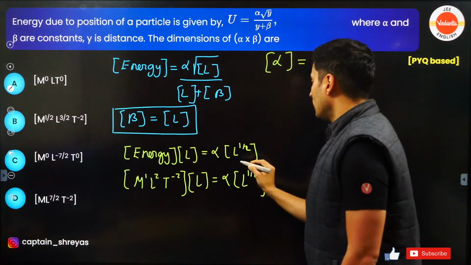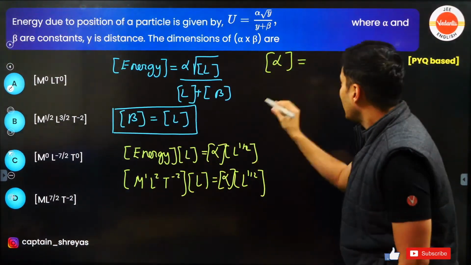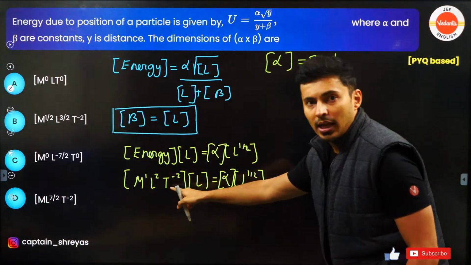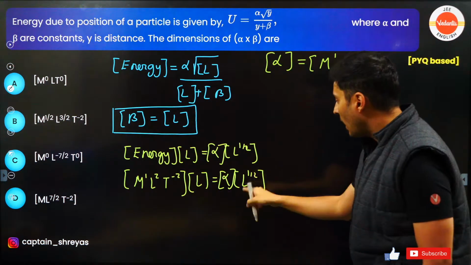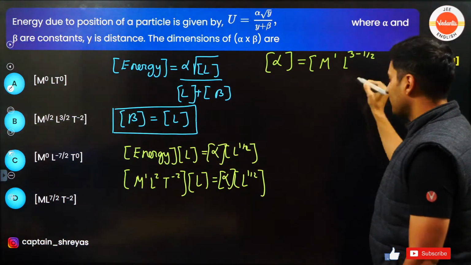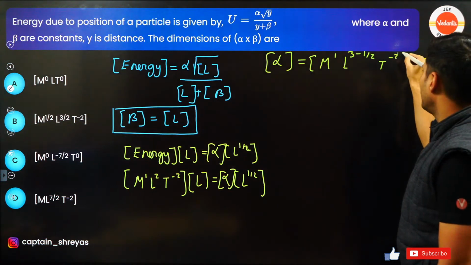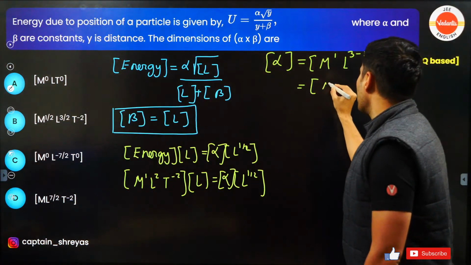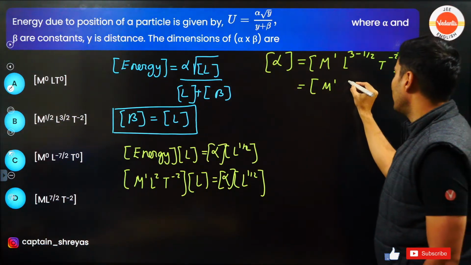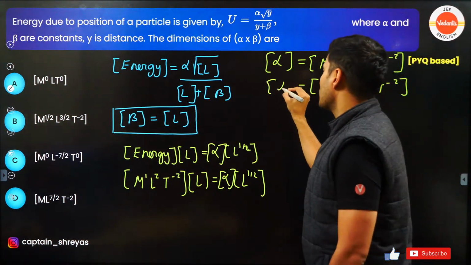It will be M raised to 1, L raised to 2 into L becomes L raised to 3, upon L raised to half. So L raised to 3 minus half, and the power of T is minus 2. So this will become M raised to 1, L raised to 3 minus half, that's going to be 2.5, that's 5 by 2, L raised to 5 by 2, into T raised to minus 2. So that's the dimension of alpha.